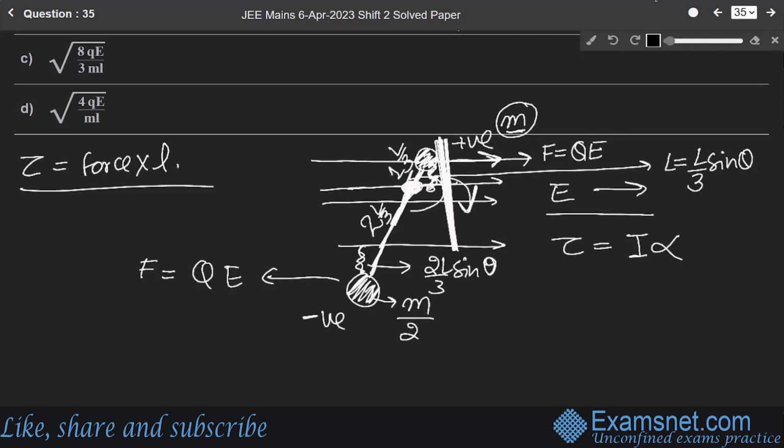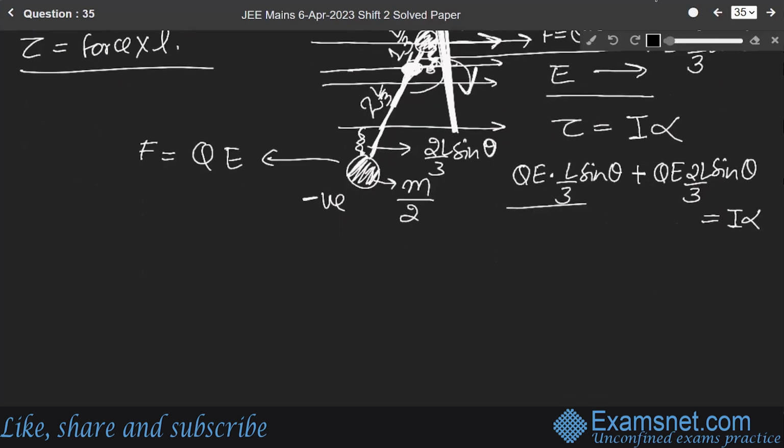Okay, got it. So for this tau, we can write qE, the charge, into L by 3 sine theta plus qE into 2L by 3 sine theta, and it will be equal to I into alpha.